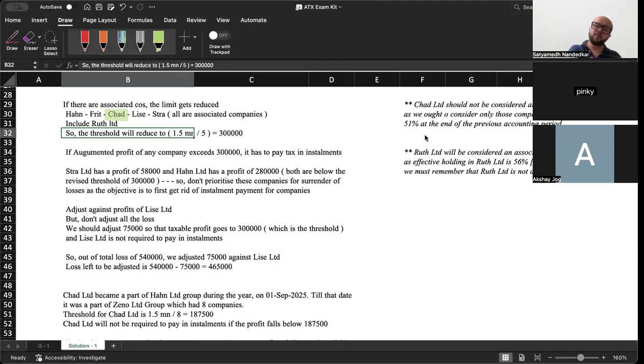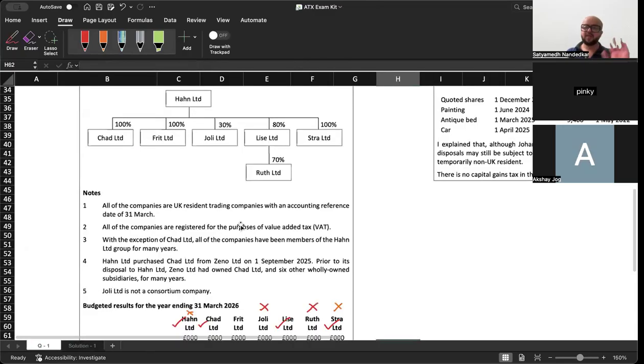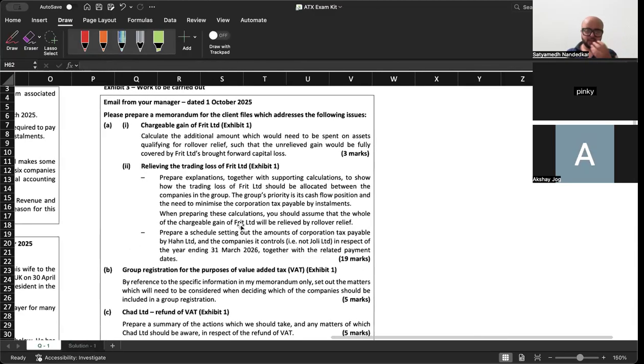This question is very pertinent because a lot of provisions are getting covered in it. Almost the entire group relief, associate companies, everything is getting revised, plus payment by installment, everything you are considering here, right? So very, very comprehensive, do you agree? Now this part is over. Now, prepare a schedule setting out the amount of corp tax payable by Hahn Limited and the companies it controls in respect of the year ending 31st of March 26 together with related payment dates. So which companies?